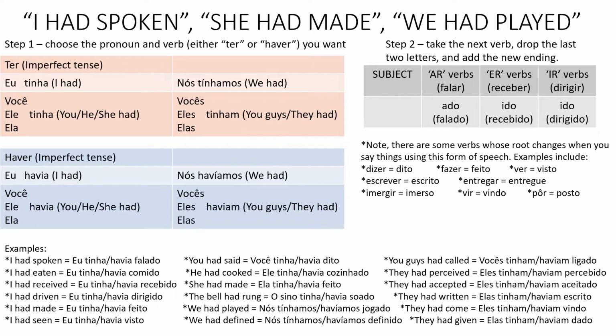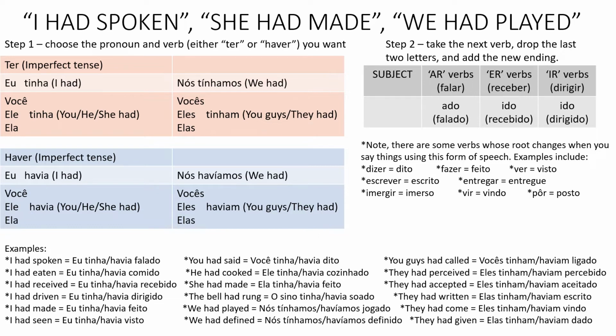Remember, there's no gender distinguishing going on here. So it's ele tinha feito, ela tinha feito. So you don't have to worry about changing the last letter, like you do in the last video we went over, where you have to do gender and number agreements. This one you don't, because we're using had, tinha, or havia. The bell had rung. O sino tinha or havia soado, from the verb soar, to sound or to ring. Drop the AR, add the ADO.